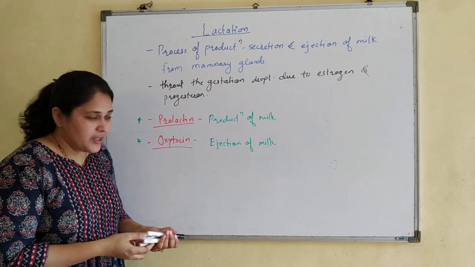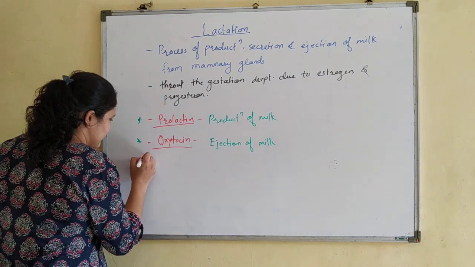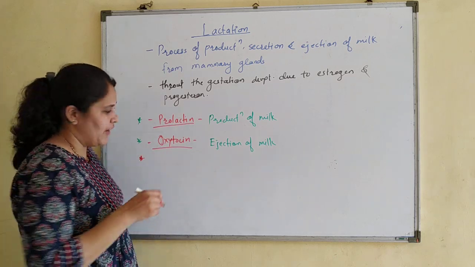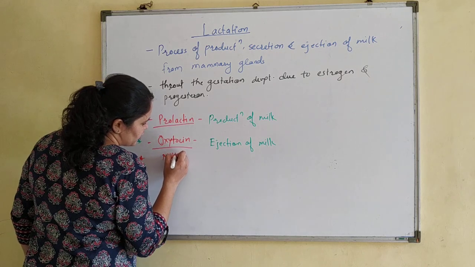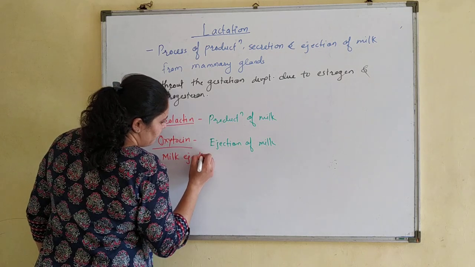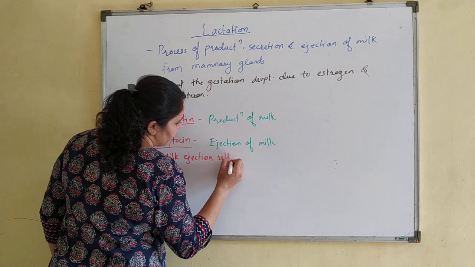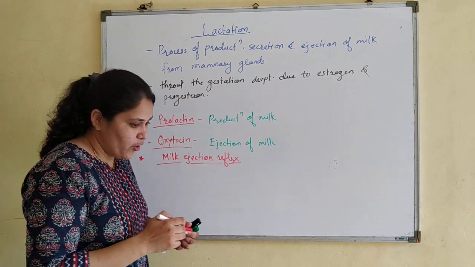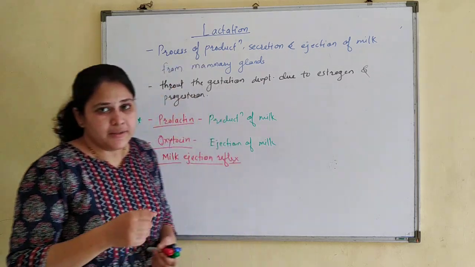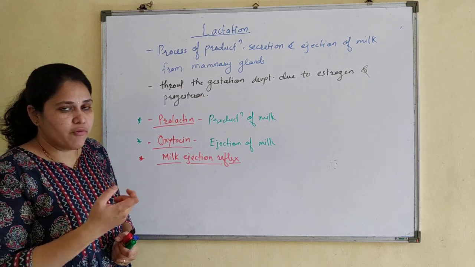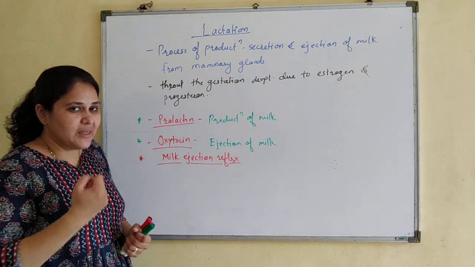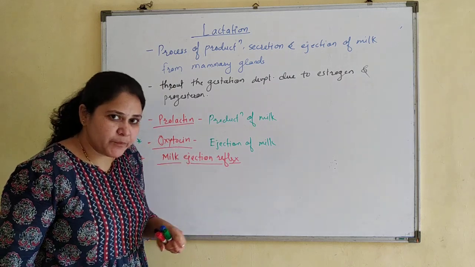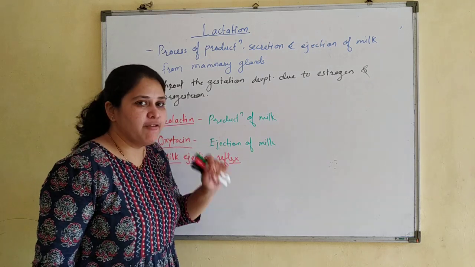Along with this, there is a reflex, known in the case of the fetus as the fetal ejection reflex. So it is known as the milk ejection reflex. This reflex is induced when the newborn baby suckles the nipples, or starts suckling, or tries to suckle the milk. That stimulus further increases secretion of oxytocin, which increases ejection of milk.